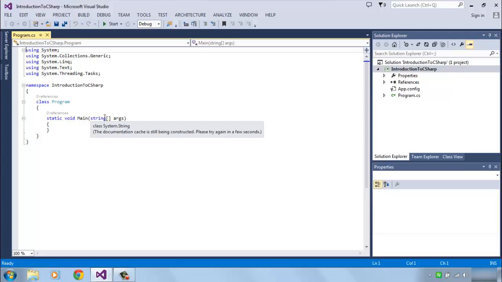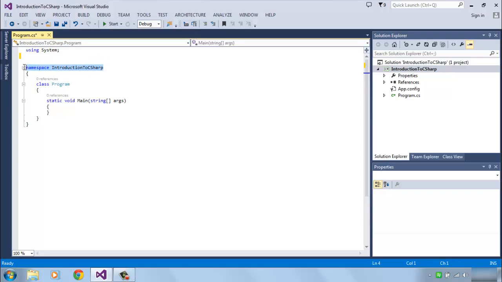Now you can see that when you create a new project, there are some sample codes over here. You really don't need to worry about the sample codes. Don't try to understand at the first instance what the use of using is, what the use of namespace is, what the use of class is. Don't worry about all those things. I want to make the program as simple as possible, so let's keep only the basic requirement to run this project. I don't want this declaration, I don't want this namespace as well as the curly brackets, and I don't require this parameter.